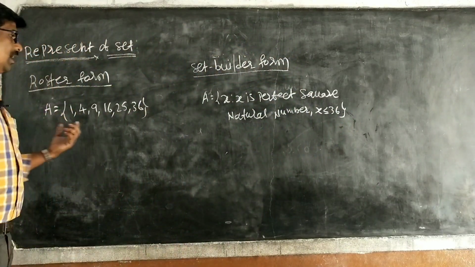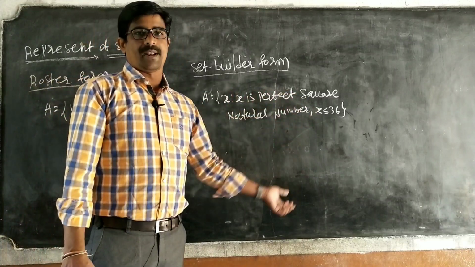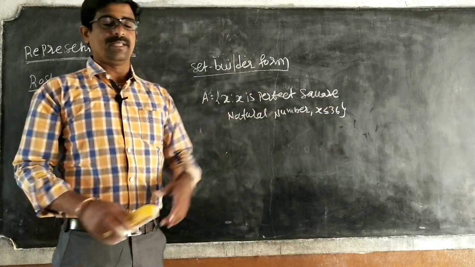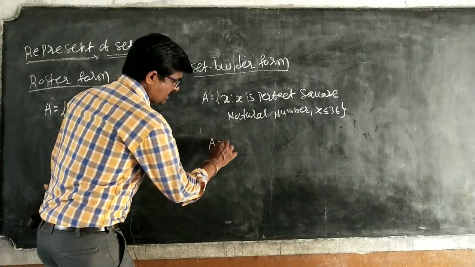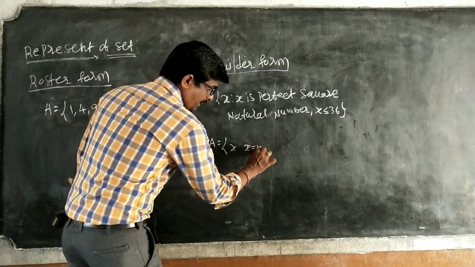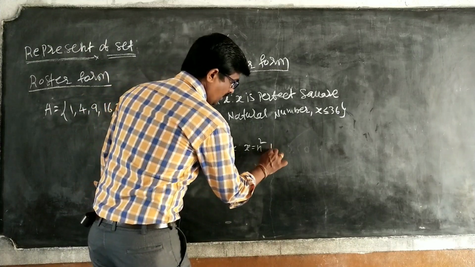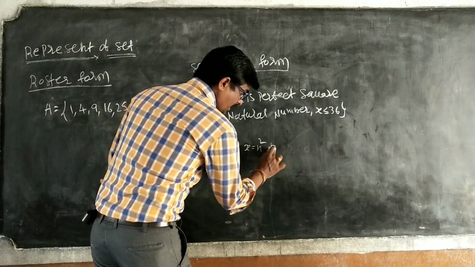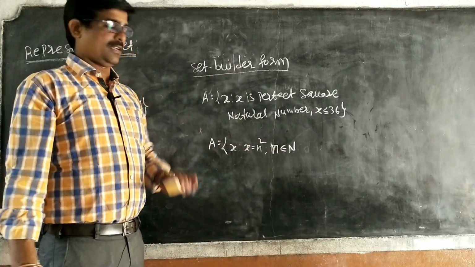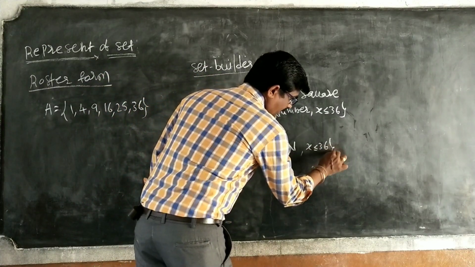Here I am writing the whole list, but in set builder form I am simply writing only the common rule, the common property. So this is set builder form, and again one more method. Observe here. Set A is the set of x such that x is equal to n square, comma, n belongs to capital N. That means capital N is the natural numbers. And x is less than or equal to 36.